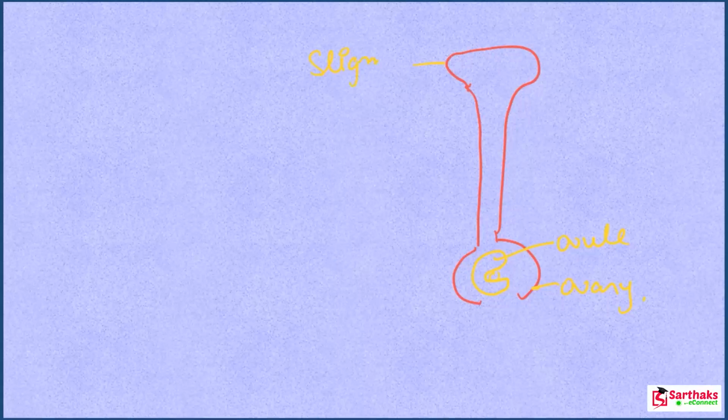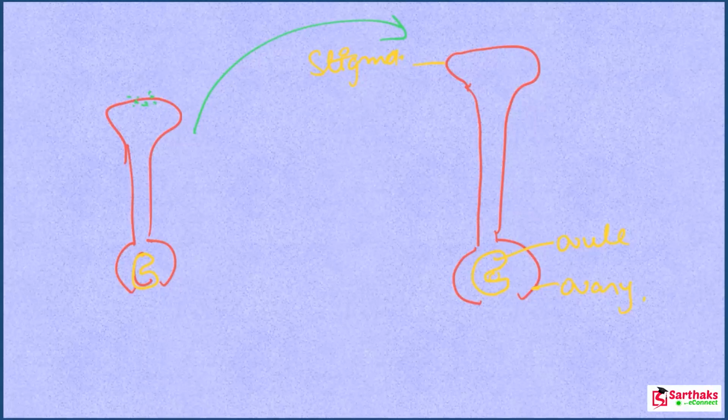So what happens during the time of fertilization? When a pollen grain falls on the stigma of the carpel, imagine I am going to draw the diagram again. Here is the ovary, and here is the ovule. So basically, when a pollen grain falls on the stigma of the carpel, what happens? Look at this part here. It bursts the pollen grain. This is the pollen grain.